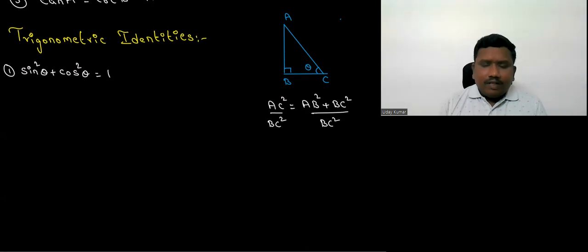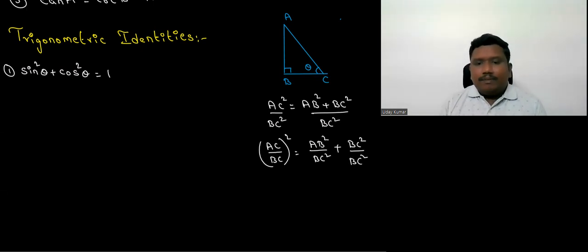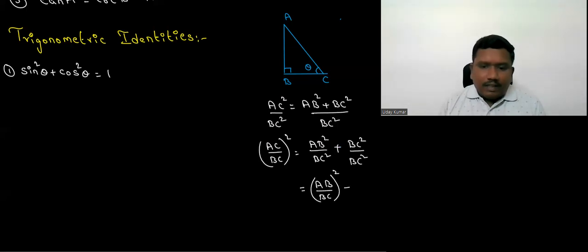So AC square by BC square can be written as AC by BC whole square. And on the other side, if I split that BC square to both the terms, I'll get AB square by BC square plus BC square by BC square. And this AB square by BC square can be written as AB by BC whole square, and this will become 1.